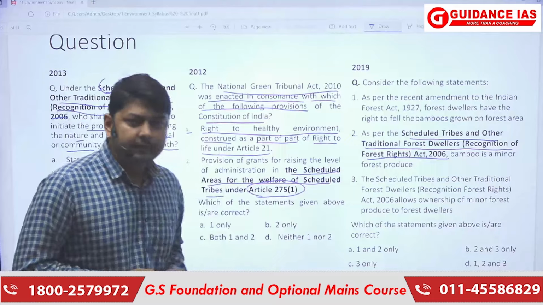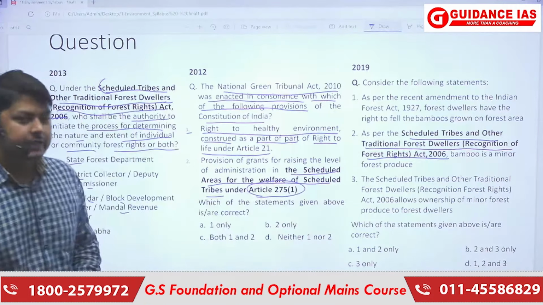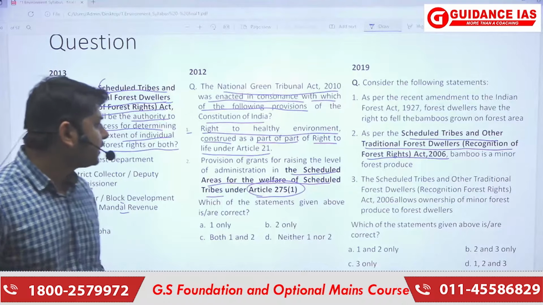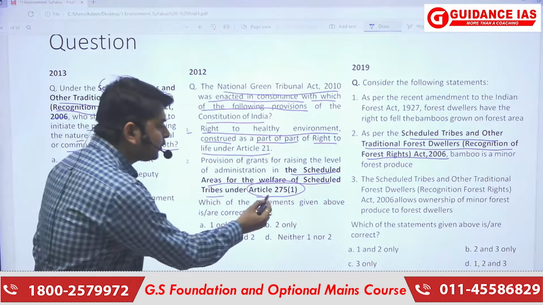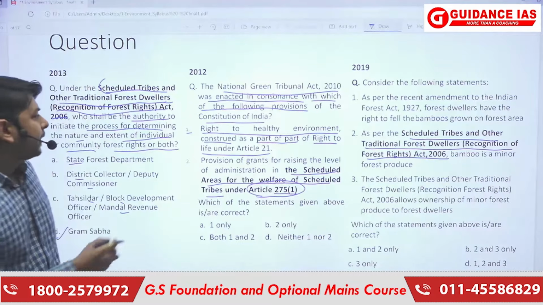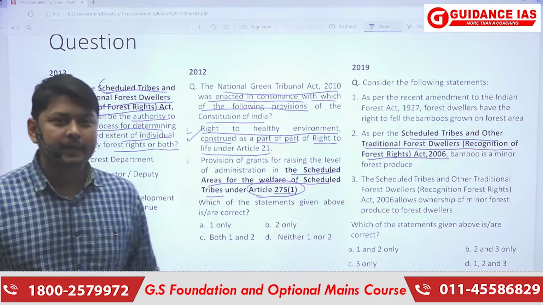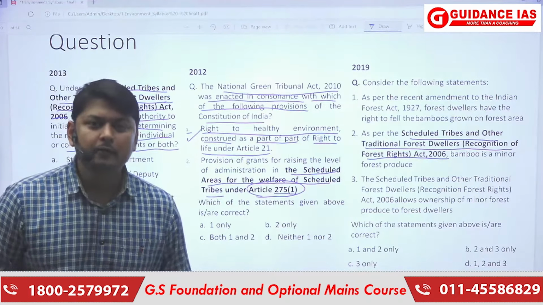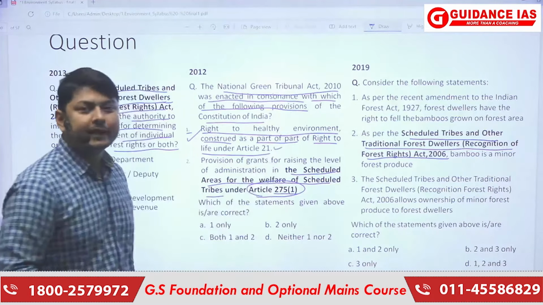The second statement is the provision of grants for raising the level of administration in the scheduled areas for the welfare of Scheduled Tribes under Article 275(1). The first statement is correct because the right to a healthy environment is a sub-part of the right to life, specified under Article 21.